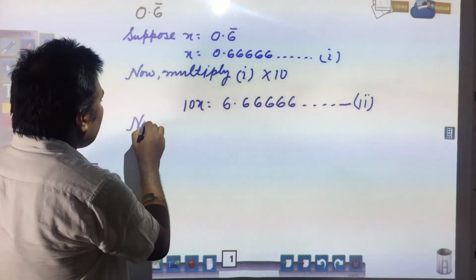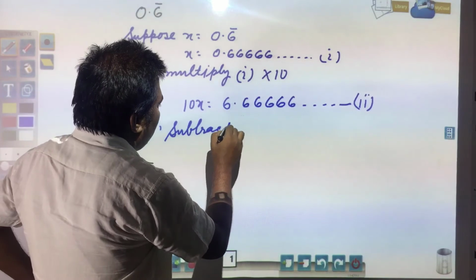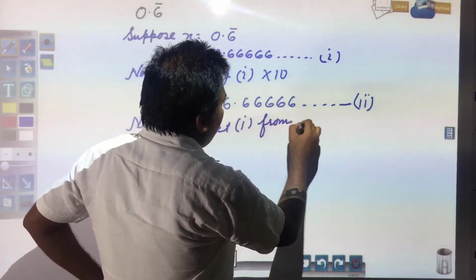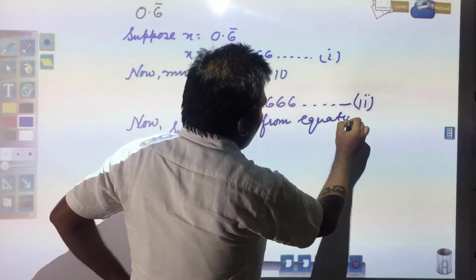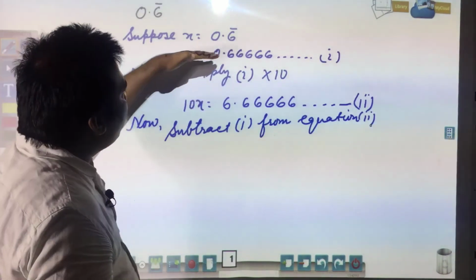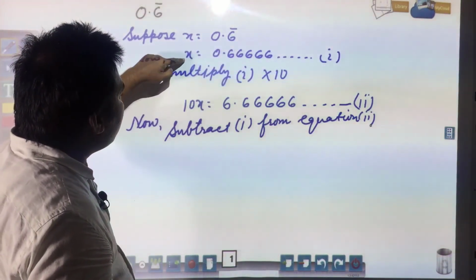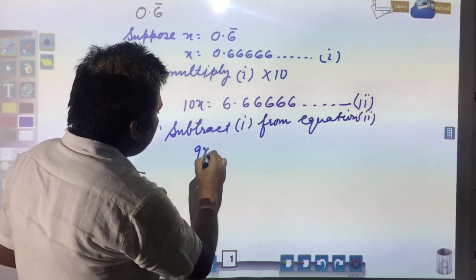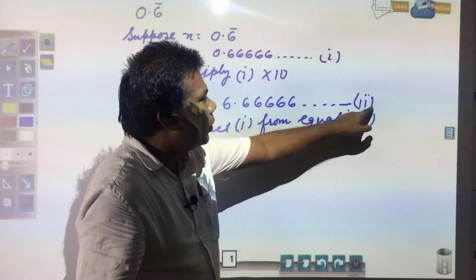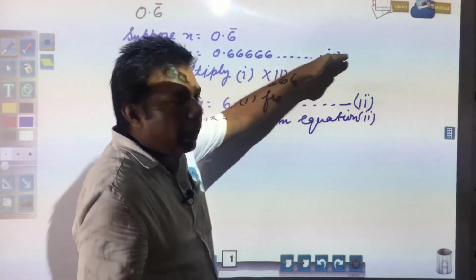Now subtract equation 1 from equation 2. What will you get? 10x minus x will be 9x, is equal to 6.66666 up to infinity minus 0.66666 and so on.